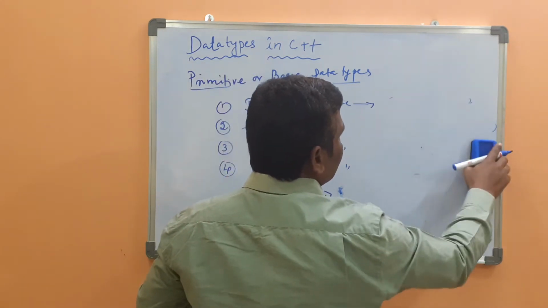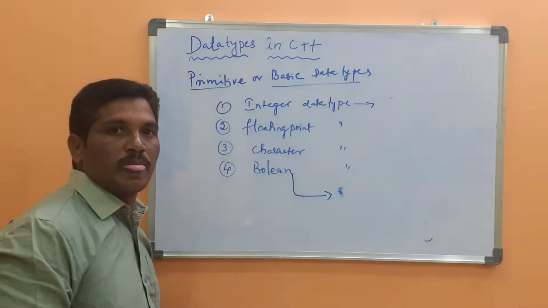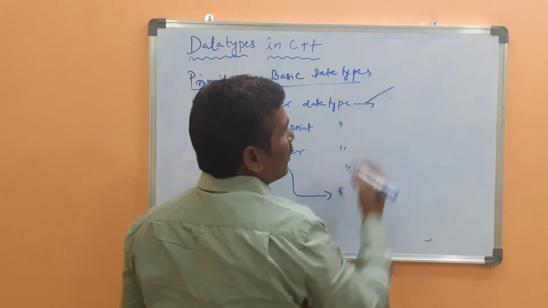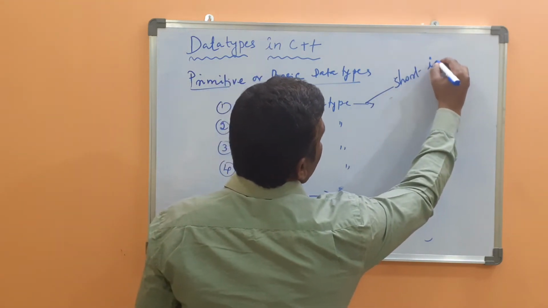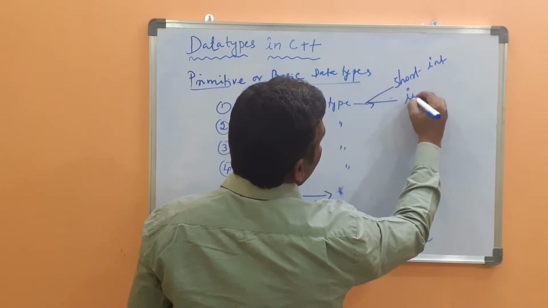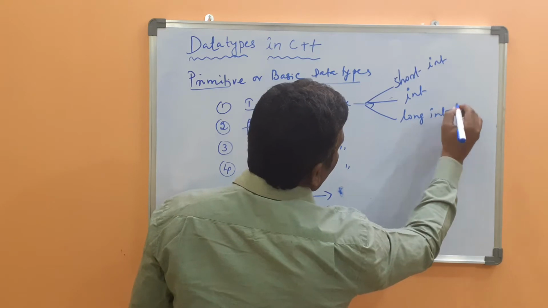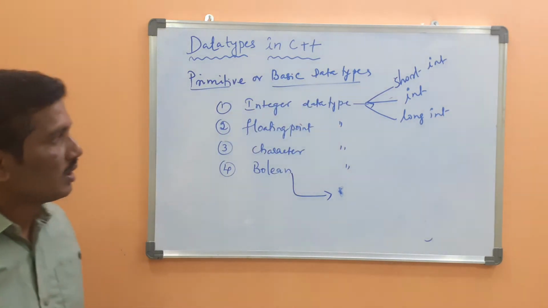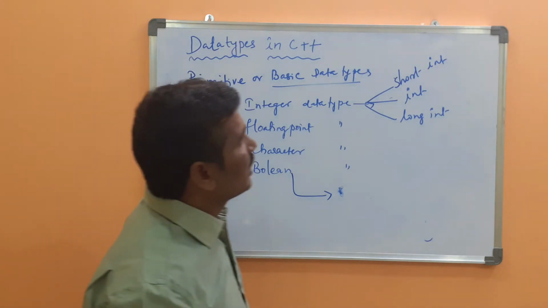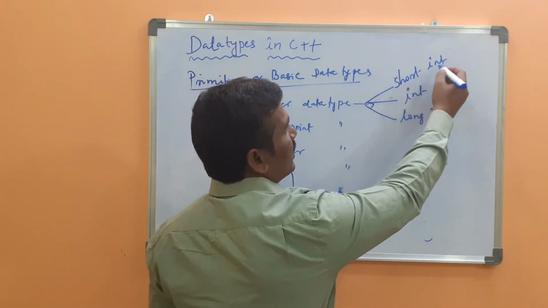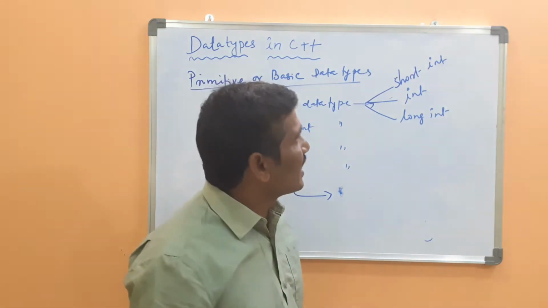The integer data type is divided into short int, int, and long int. The integer data type is subdivided into three data types. What is the size of the short int?